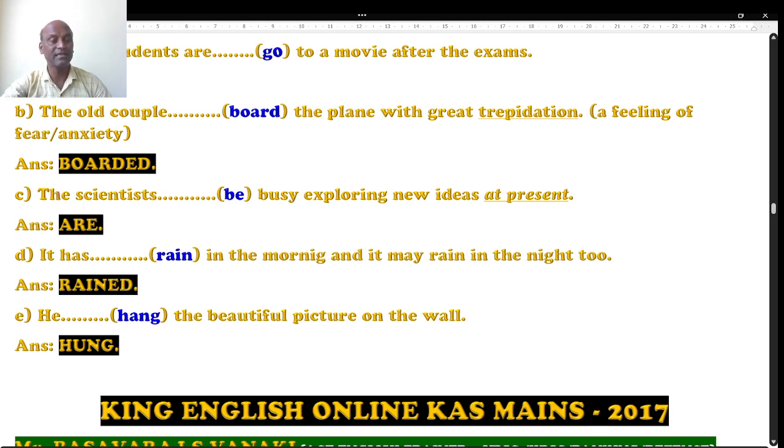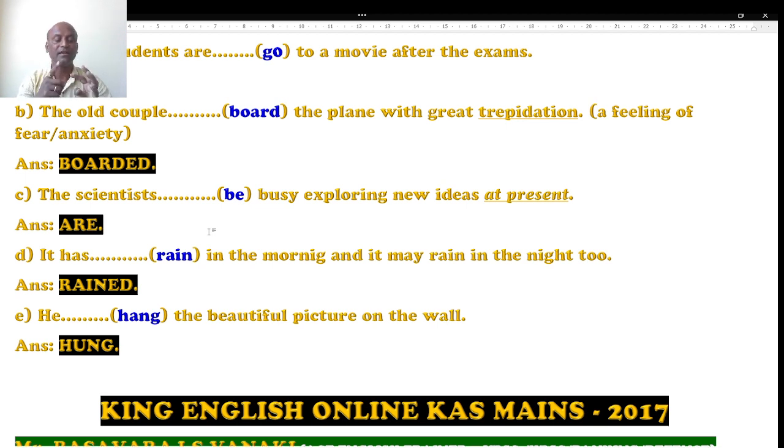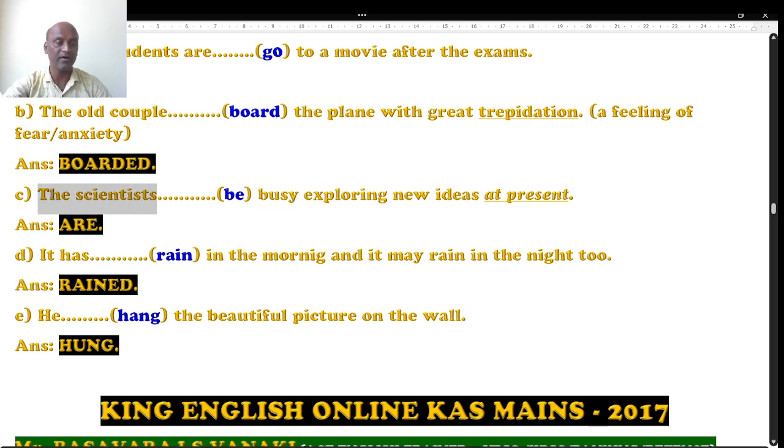Options are am, are, is. The scientists is given, plural form. The scientist am, no. The scientist is, no. The scientists are. So the right answer is are. Students, in present be forms, with I we use am. With we, you, they, plural names, we use are. And for singular, he, she, it and names, we use is. But the scientists is plural, so are is the right answer.